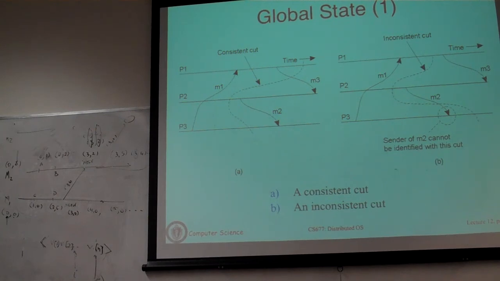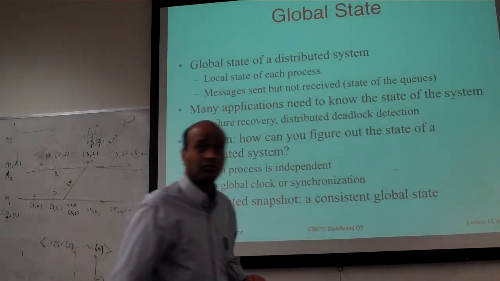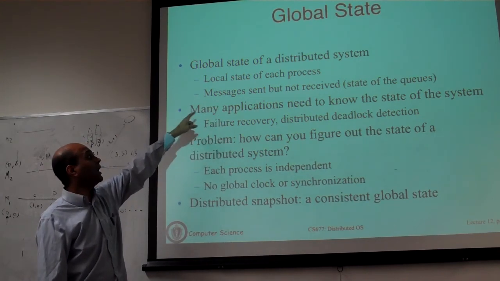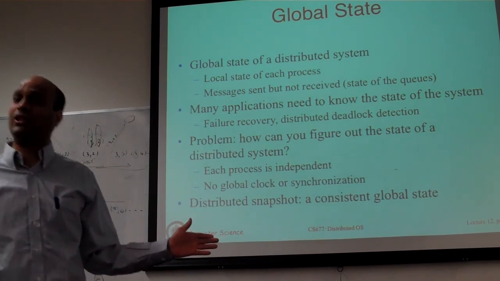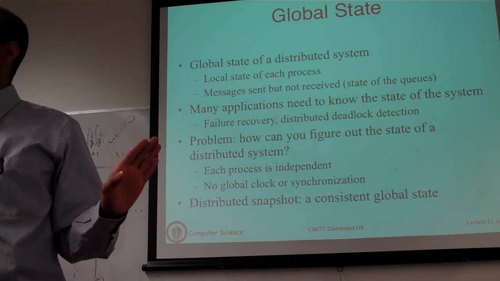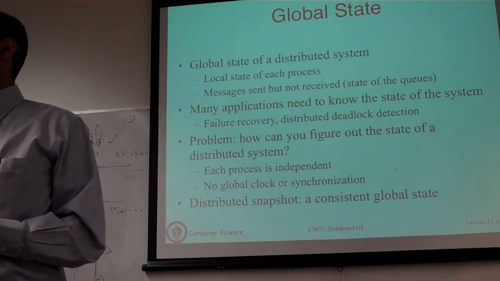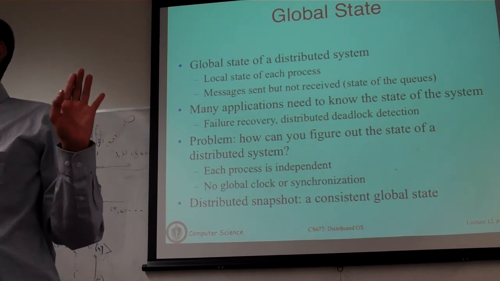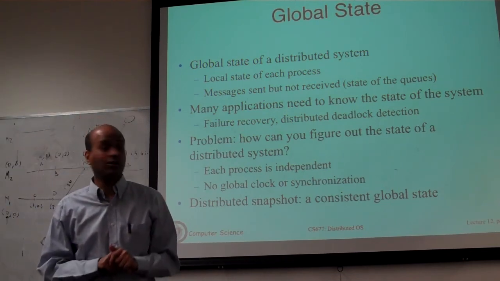Okay? So that is what is consistent and not consistent. Now if you go back to the previous slide, we defined the global state of a distributed system as the local state of each process and messages sent but not received. These are all the messages in transit. So if you checkpoint all the states such that every process has checkpointed its state and you have captured all the messages in transit, undelivered messages, and you restart that computation from that point on, there will be consistency. You will neither have duplicate messages, nor will you have messages disappearing into the blind somewhere. And each message will be sent and received exactly once.